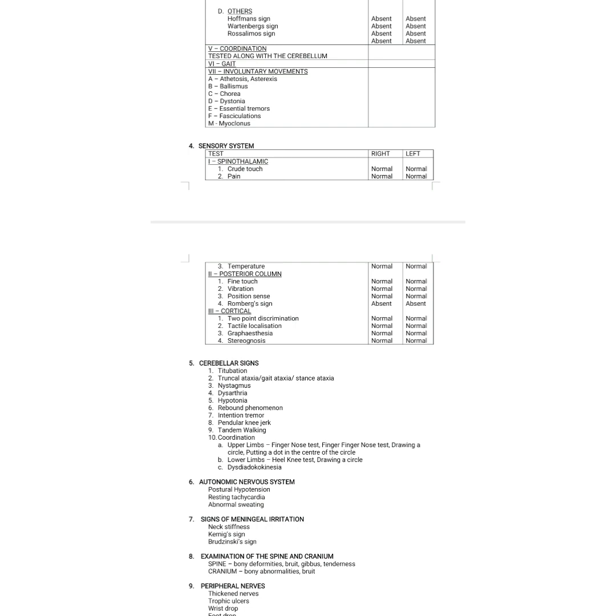If he sways to the side even with the eyes open, it is due to cerebellar ataxia. So Romberg sign is basically to differentiate between cerebellar and sensory ataxia. So this is the posterior column: fine touch, vibration, position sense, and Romberg sign. And then the cortical sensations are two-point discrimination, tactile localization, graphesthesia, stereognosis.